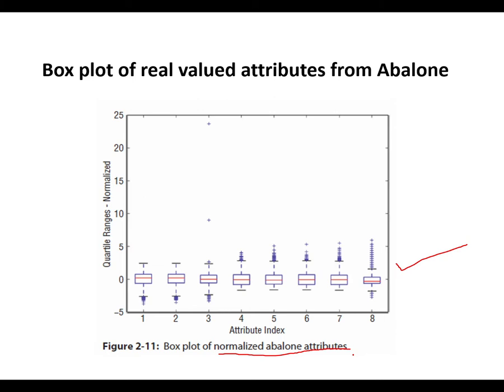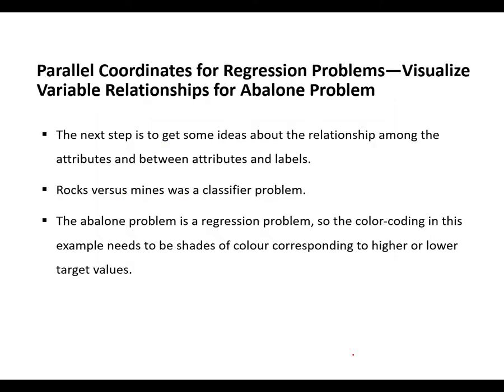As I said, here we have employed a manual normalization approach using mean and standard deviation, but actually there are ready-made modules or ready-made libraries available through which you can normalize the data, and hence it becomes easier to identify the outliers and IQR.